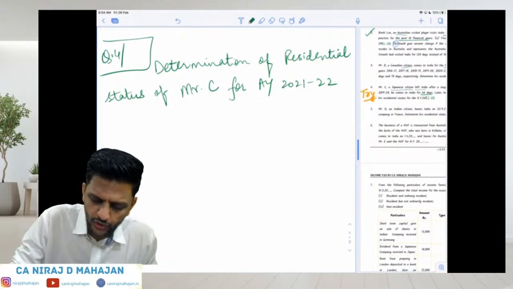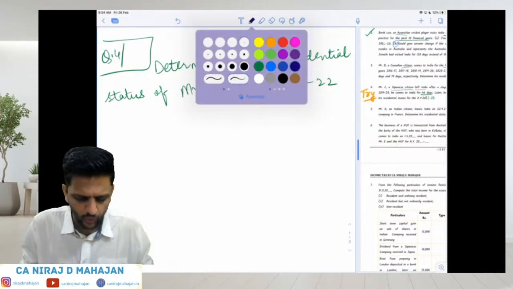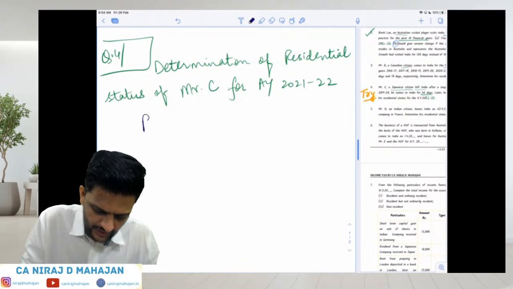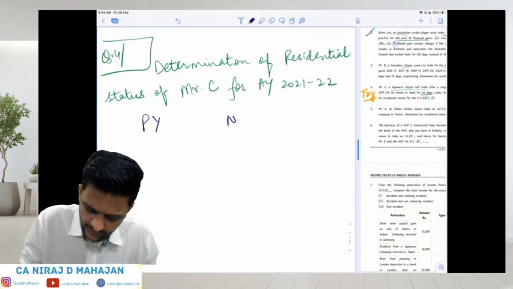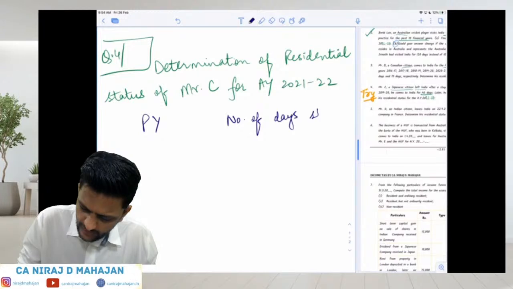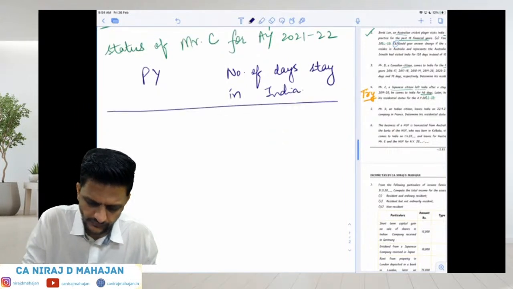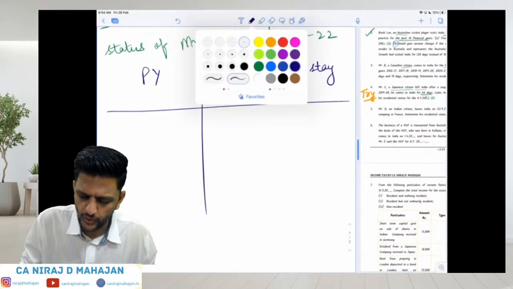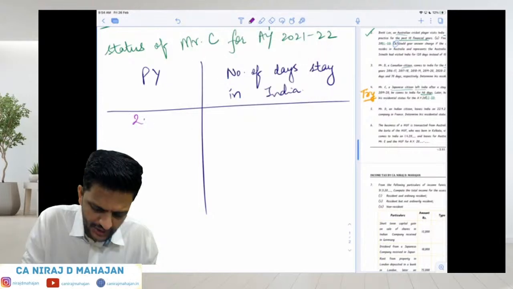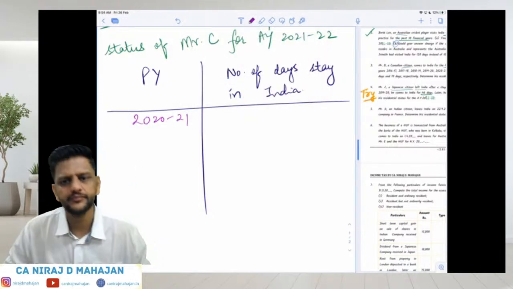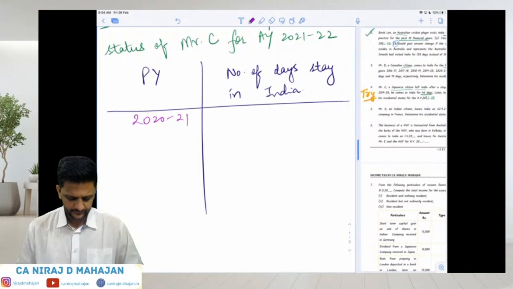What I told you, children, what to write over here? We have to prepare a table. Previous year and number of days stay in India. Correct, everybody? So our current PY is what, children? 2020-21. Clear till here, everybody?